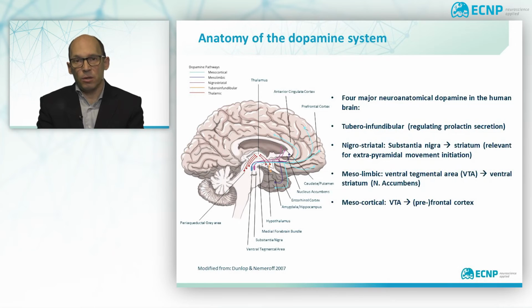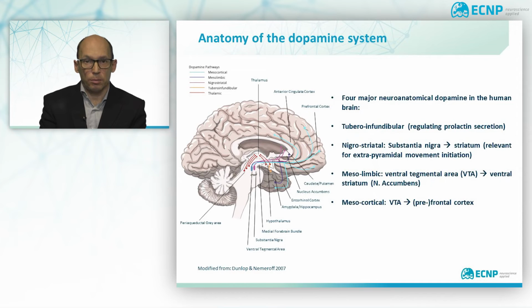As you can see here, there are 4 major dopaminergic pathways in the human brain, actually 5 when you also consider intrathalamic pathways. The smallest pathway is the tubero-infundibular pathway originating in the hypothalamus, which regulates prolactin secretion from the pituitary gland. The nigrostriatal pathway originates in the brainstem nucleus substantia nigra and projects to the basal ganglia, more specifically